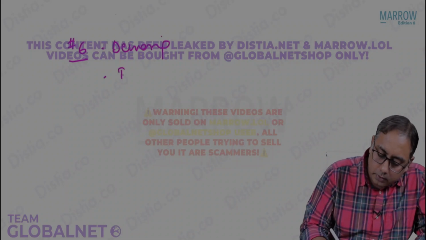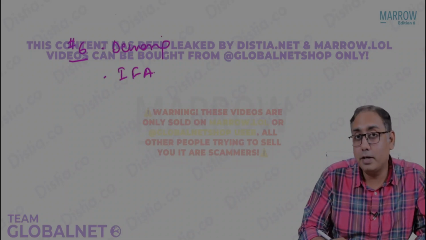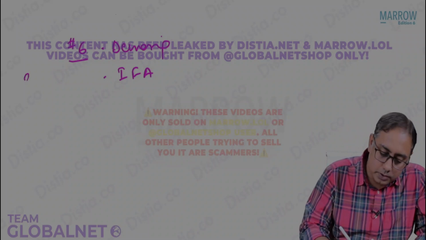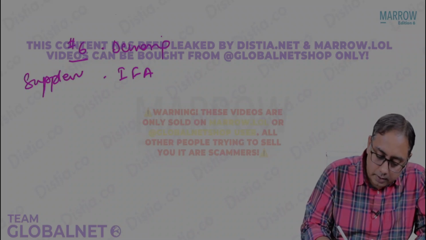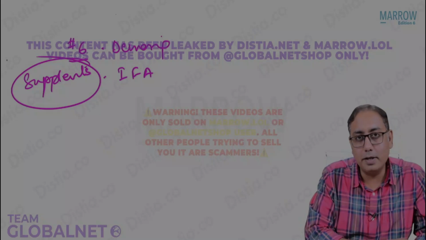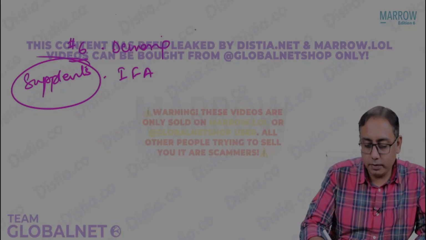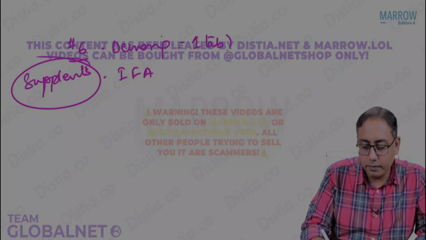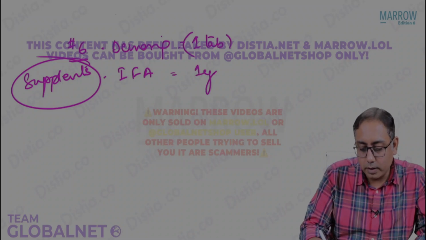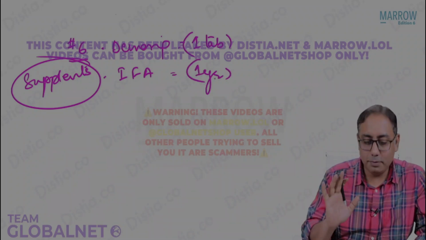We were talking about iron folic acid tablets which were given under the Anemia Mukt Bharat. So that was regarding the supplements to be given during pregnancy. So one, we are giving a deworming single tablet. We are giving iron folic acid for 1 year to the pregnant and lactating female.